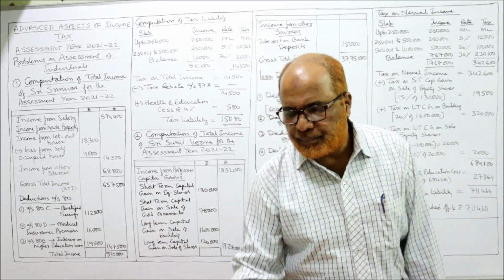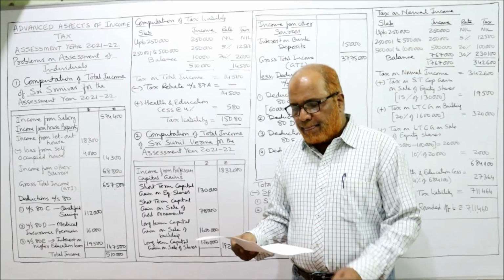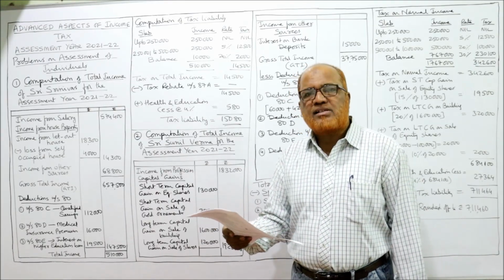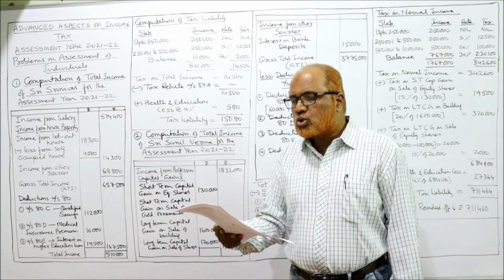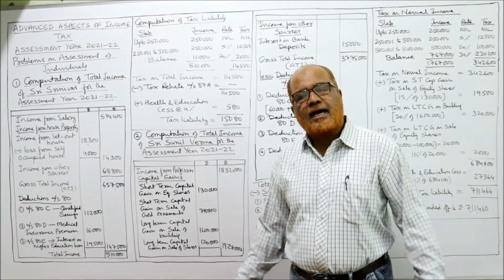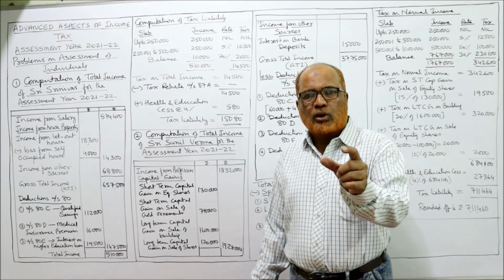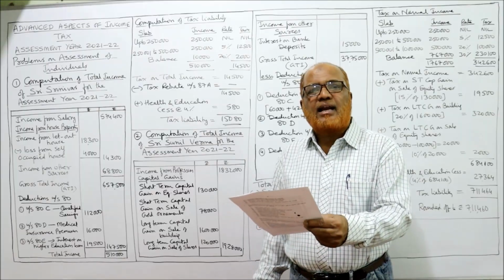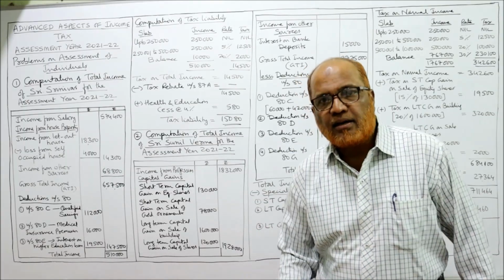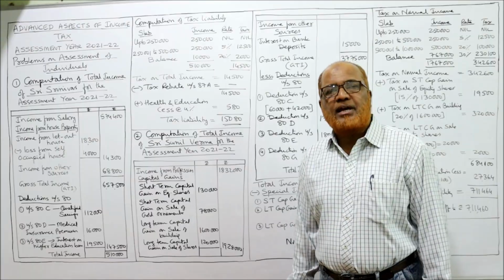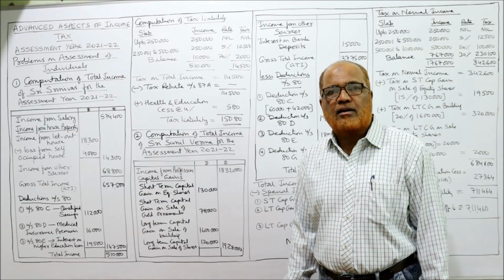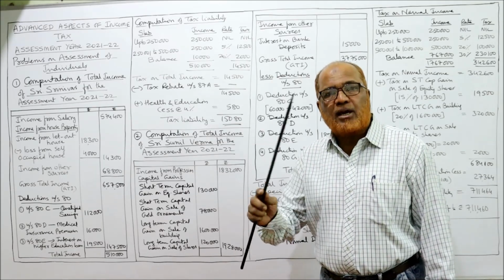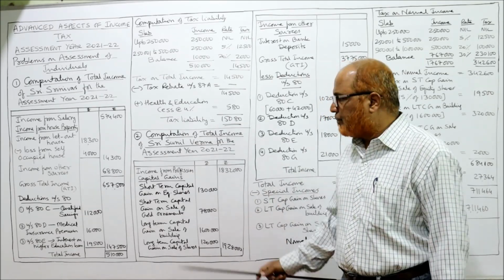The second problem, Sri Sunil Varma is a practicing chartered accountant. The following particulars are related to the previous year 2021. Compute total income and tax liability. Exactly same way. We have to compute the total income and tax liability. The income from profession 18,32,000. See here, this problem is little bit complicated. A number of new points are there. So always note down whatever I am explaining. Make a note of it. Then only you can remember.